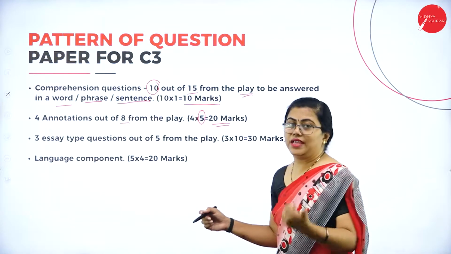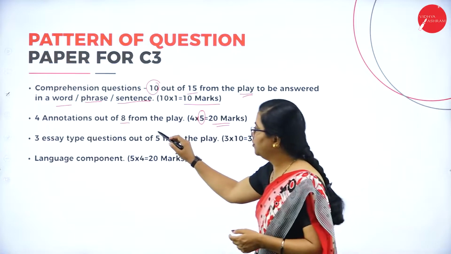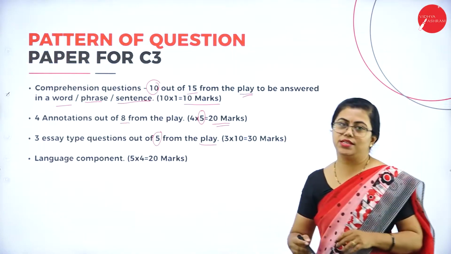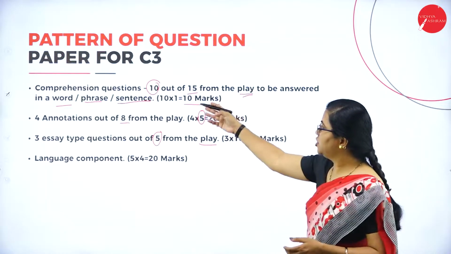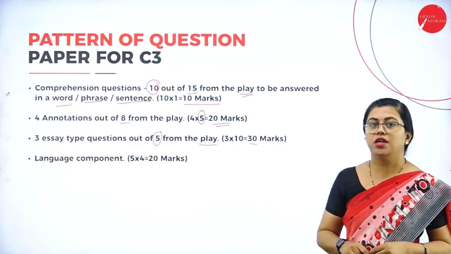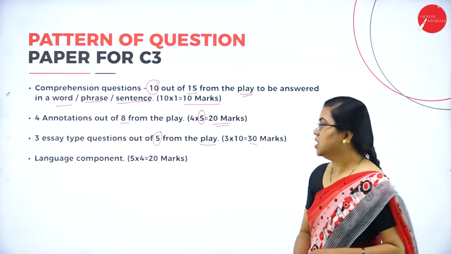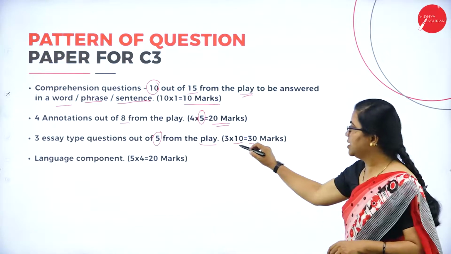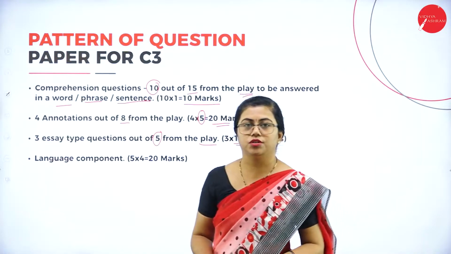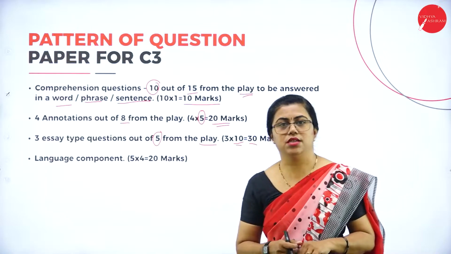So then you'll have essay type questions. That is, you'll have to answer any 3 essay type questions out of the 5 questions given, and obviously this will be from the play Julius Caesar. So how much do you have? This is 10, 20 plus 30 marks. For 60 marks, you will have it from the play. So you obviously need to be very thorough with the play. Essay type questions are for 10 marks and you will have to cover almost 1.5 pages. So it has to come up to 350 words in your answer sheet.